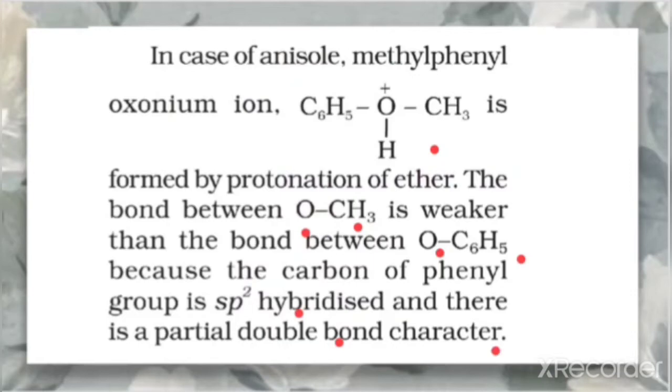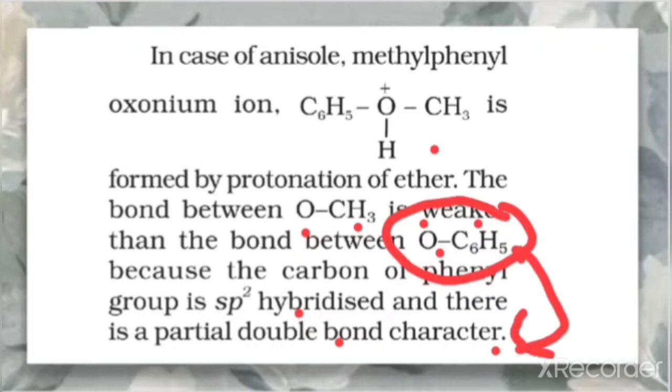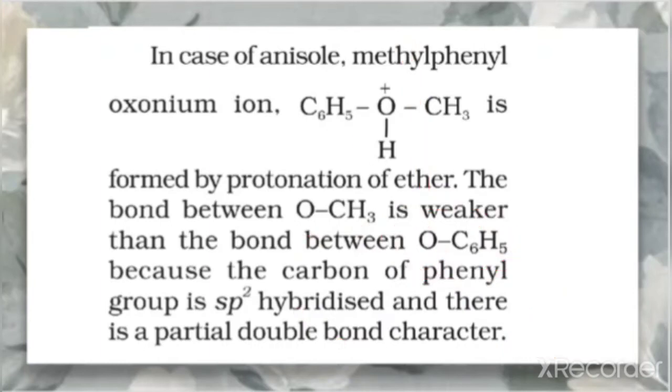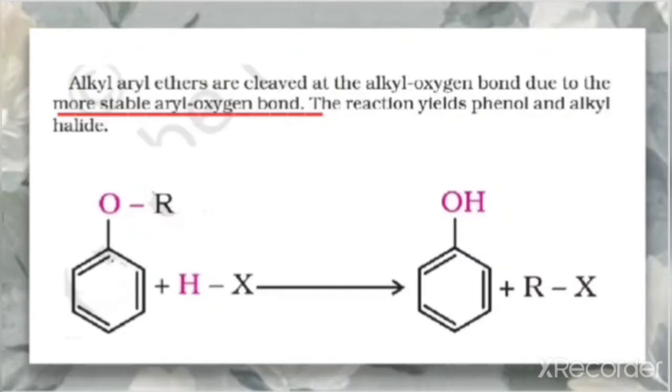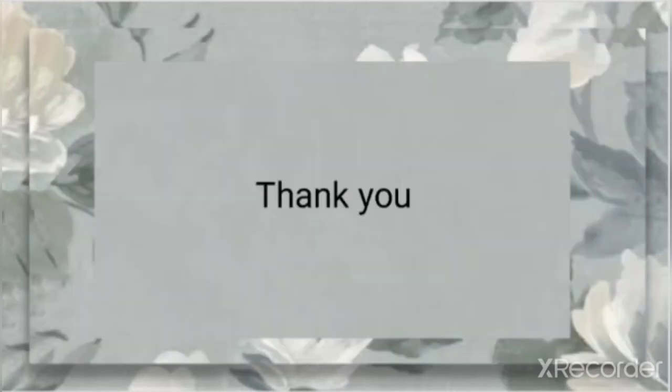As I told you, in C6H5O, the aryl oxygen bond is more stable because of the partial double bond character due to resonance. So the cleavage of which bond is more possible? This cleavage is more possible instead of that. So due to this reason, there will be a formation of phenol and a formation of RX.